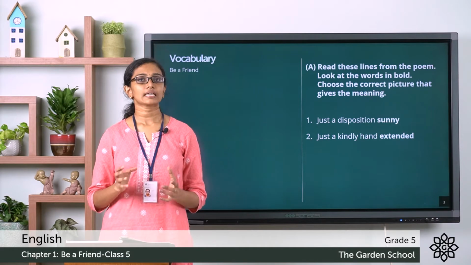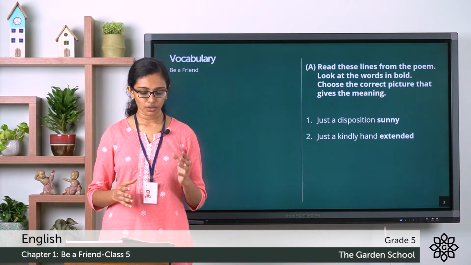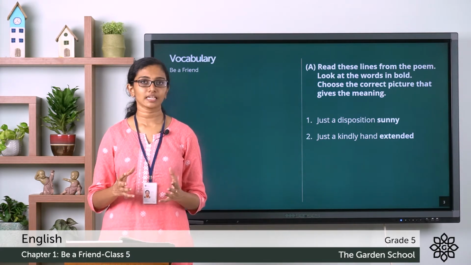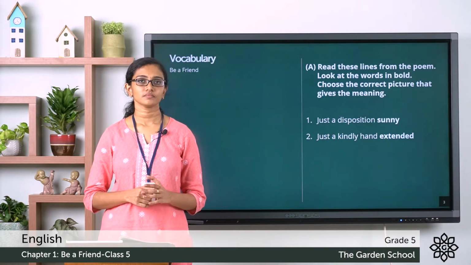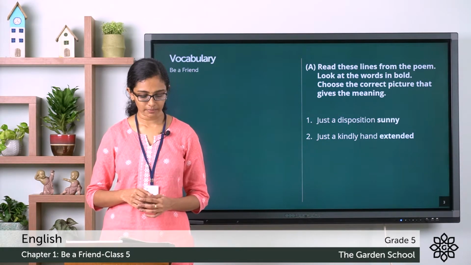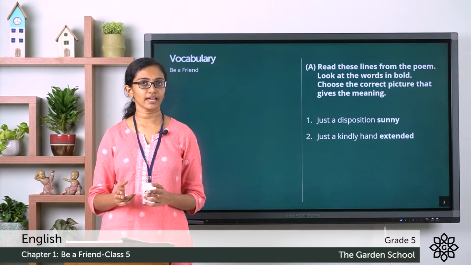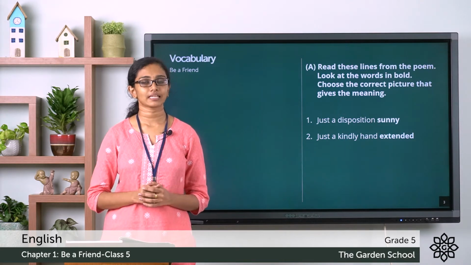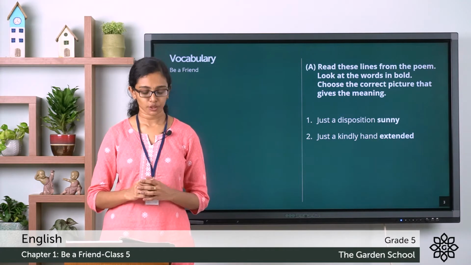The two pictures are given here. You have to take whichever you can relate to this statement. Just a disposition sunny. To that statement, you have to choose which picture you can relate to. Same is the case with the second statement, "just a kindly hand extended". You can see two pictures there. You have to tick the picture which you can relate to the given statement. Once you are done with that, we can move on to the next part.